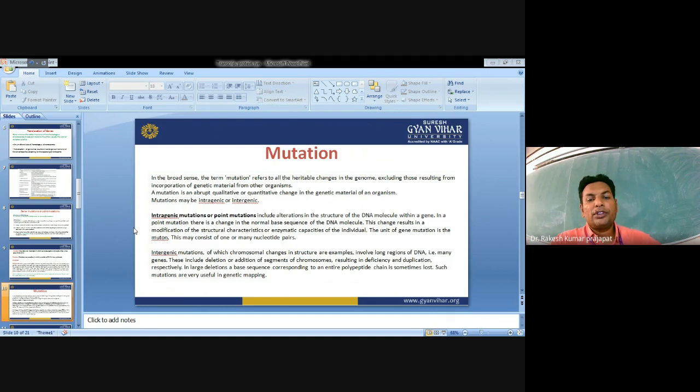Intergenic mutations, of which chromosomal changes in structure are an example, involve long regions of the DNA. It means genes that include deletion or addition of a segment of a chromosome, resulting in deficiency and duplications respectively. In large deletions, the base sequence corresponding to an entire polypeptide chain is sometimes lost. Some mutations are very useful in genetic mapping.